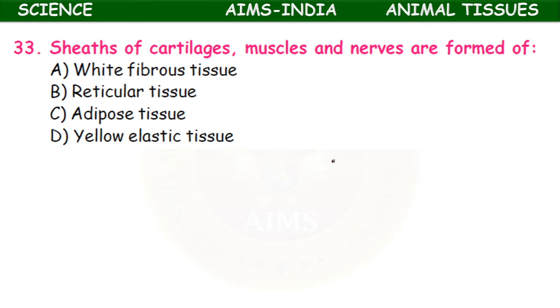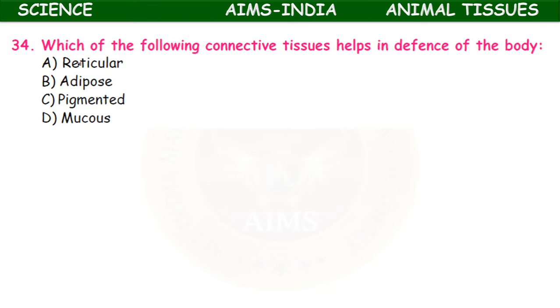The sheets of cartilages, muscles and nerves are formed of white fibrous tissue, reticular tissue, adipose tissue, yellow elastic tissue. Sheets of cartilages, muscles and nerves are formed of white fibrous tissue. Which of the following connective tissues helps in defense of the body? Reticular, adipose, pigmented, mucus. It is the reticular tissue which is involved in the defense mechanism.